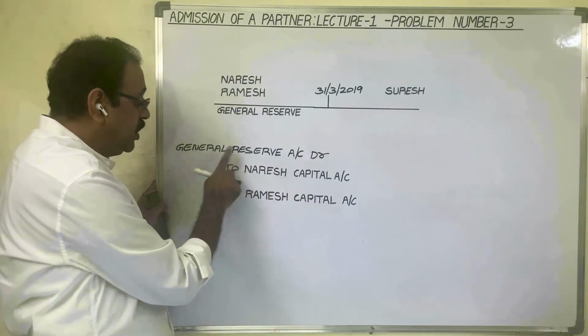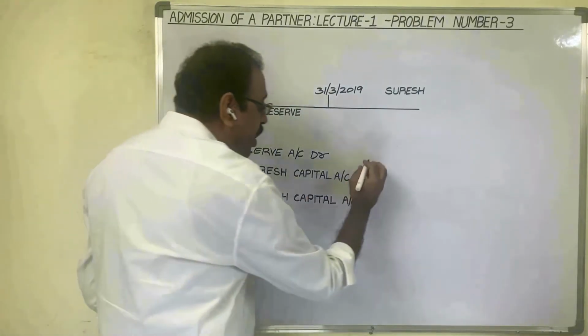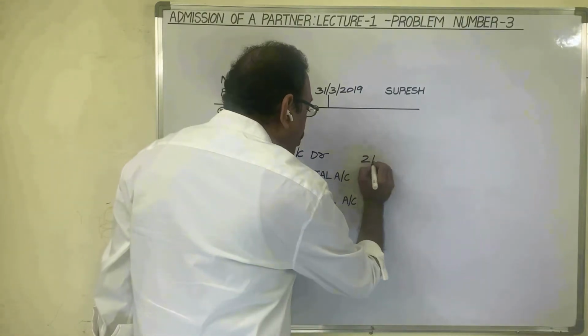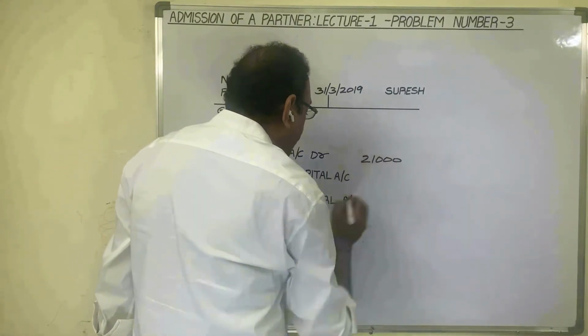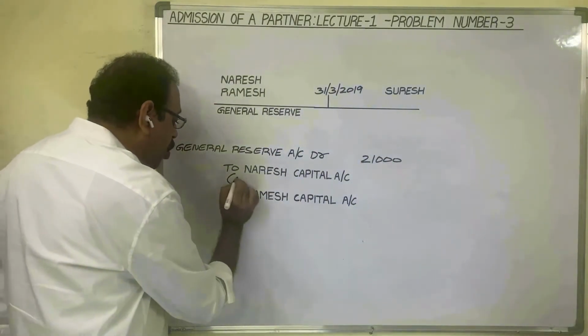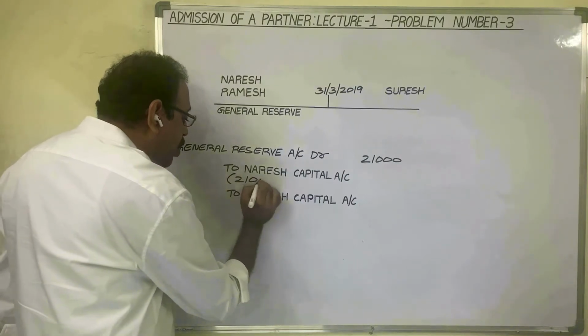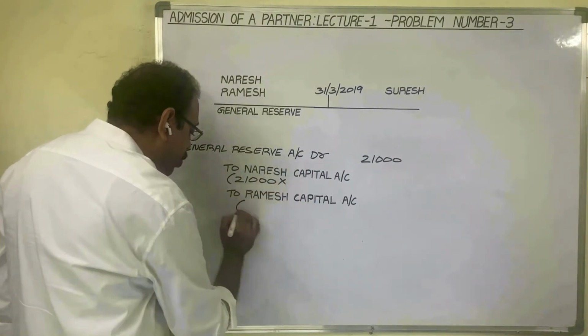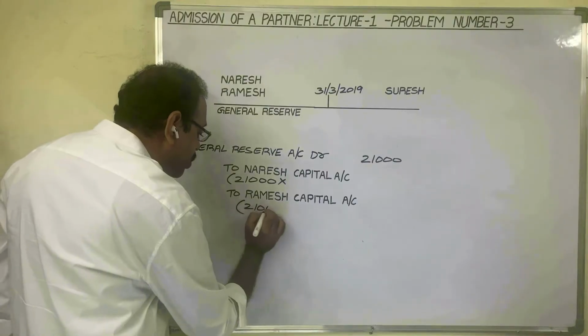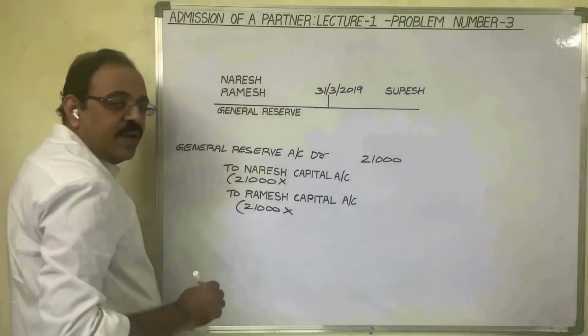In old balance sheet, general reserve amount is given as 21,000 rupees now. This 21,000 we should distribute to old partners as per old profit and loss ratio. Old profit and loss ratio is 2:1.